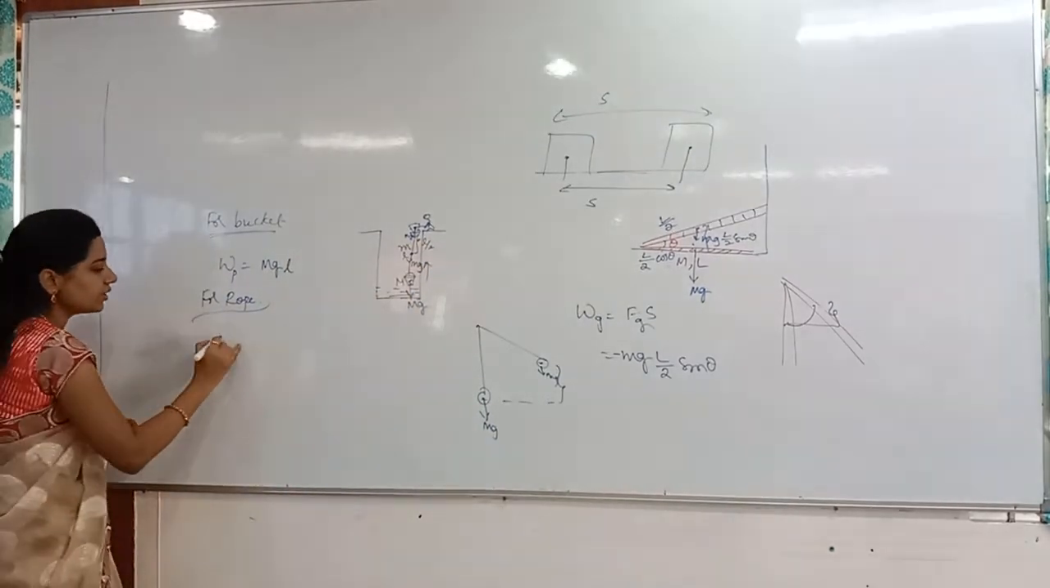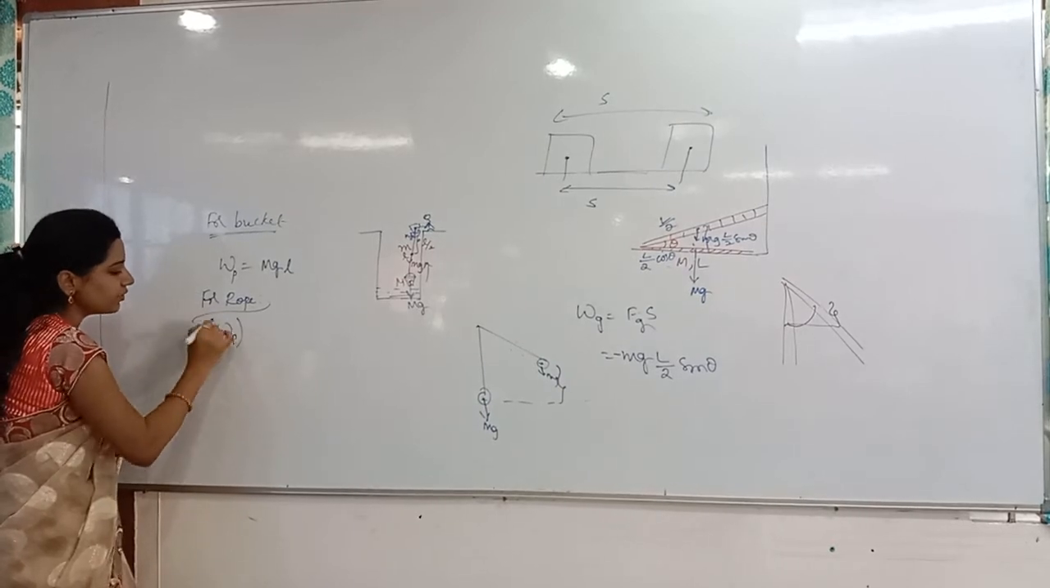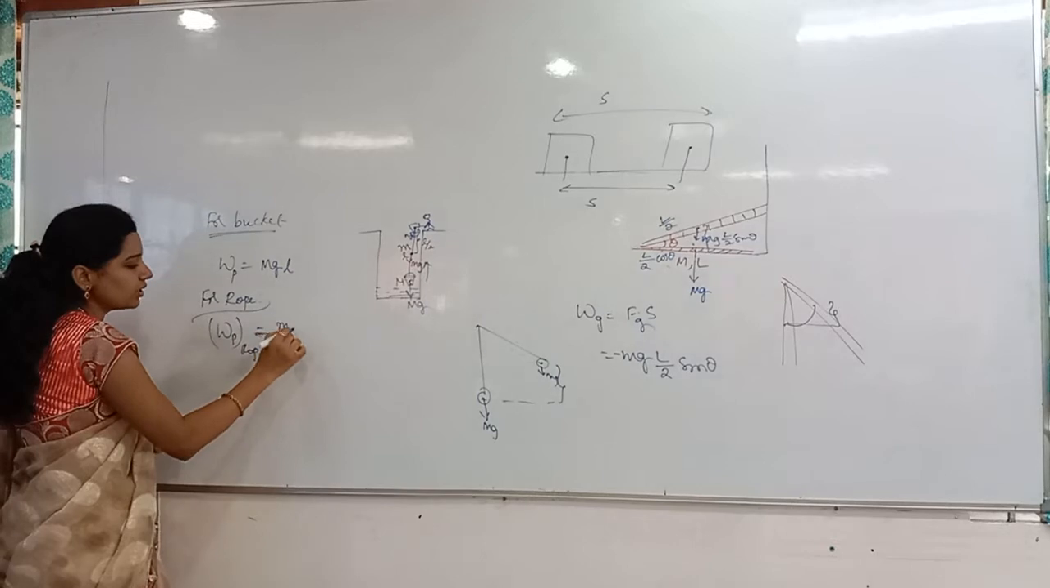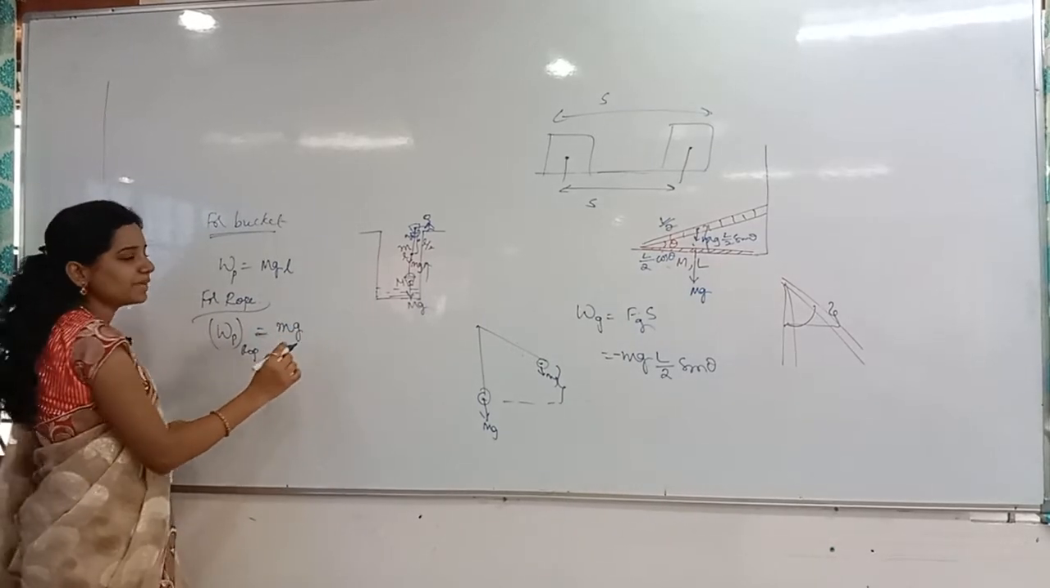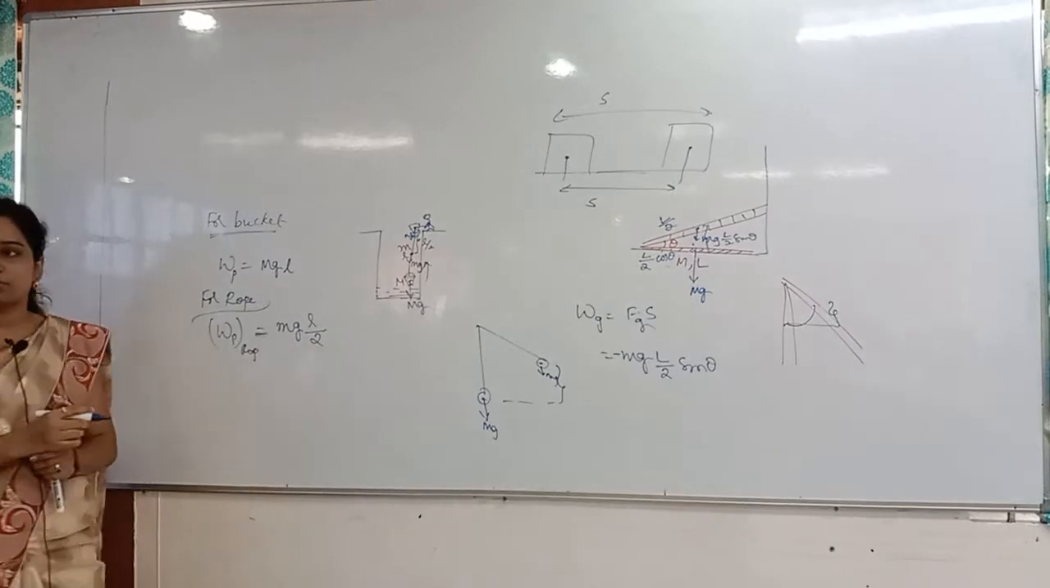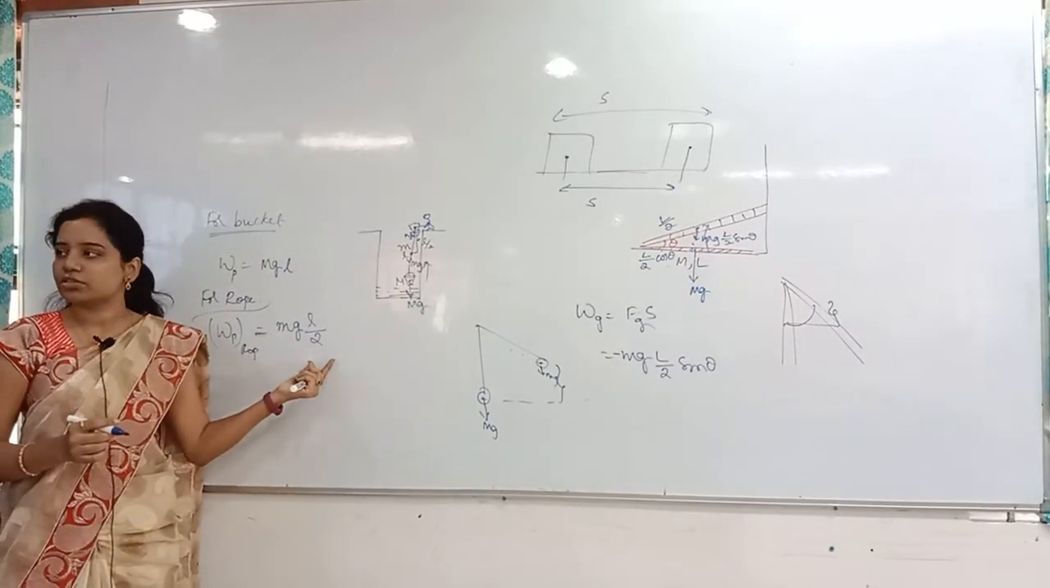So clearly what I can write: work done by the pulling force on the rope is equal to, what is the mass of the rope? Small m into g. How much is the displacement? L by 2 is the displacement. You should understand this one. Why? Because the next chain problem is also based on this only.